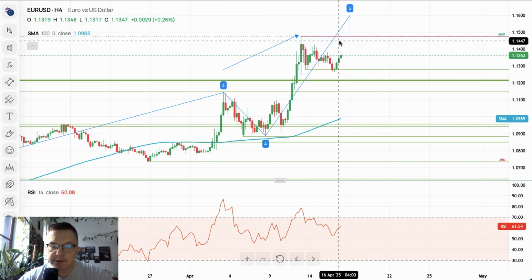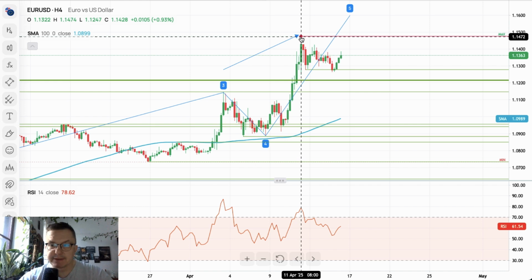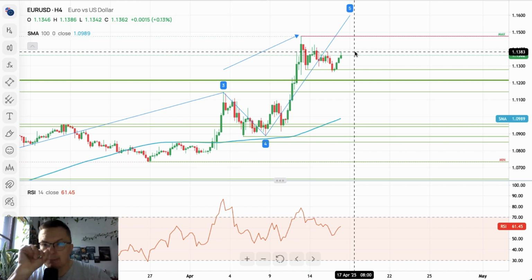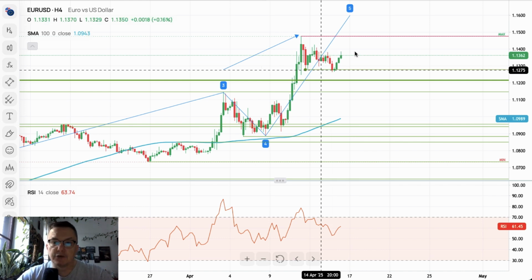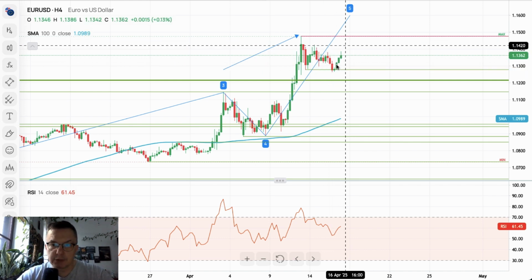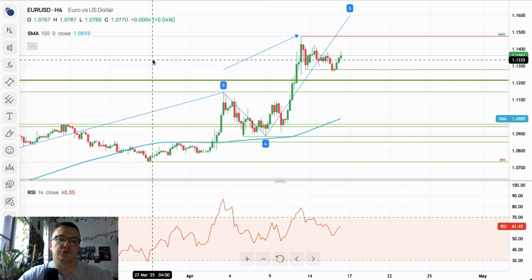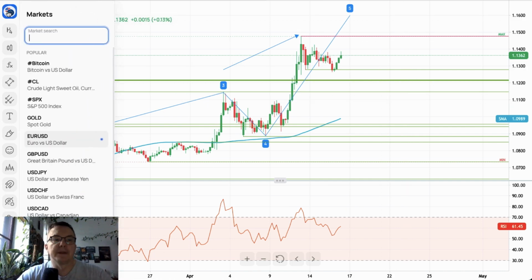We are still locked between two levels, the swing high and technical resistance located at 1.1474 and the technical support at 1.1277. The market goes up and down, just as is typical for wave 4, but we should be prepared for the movement to the upside to complete wave 5 of wave 5, and then a bigger correction should come. So we stick with our plan.